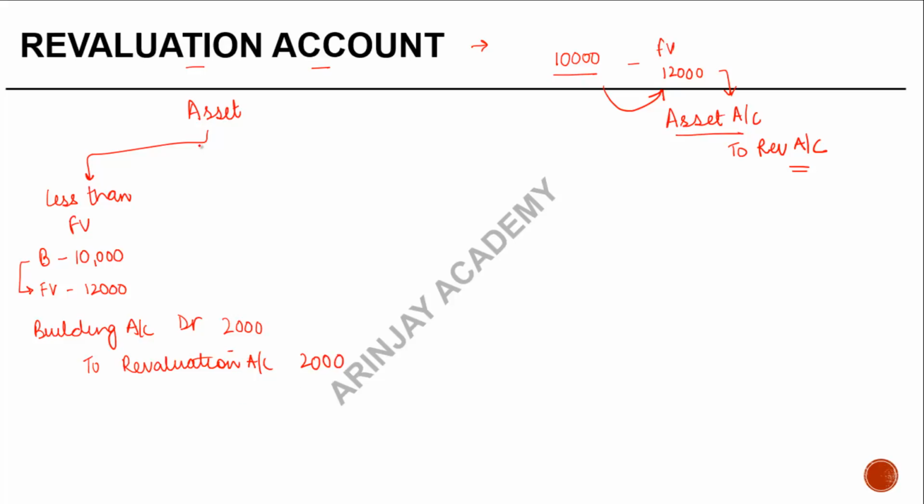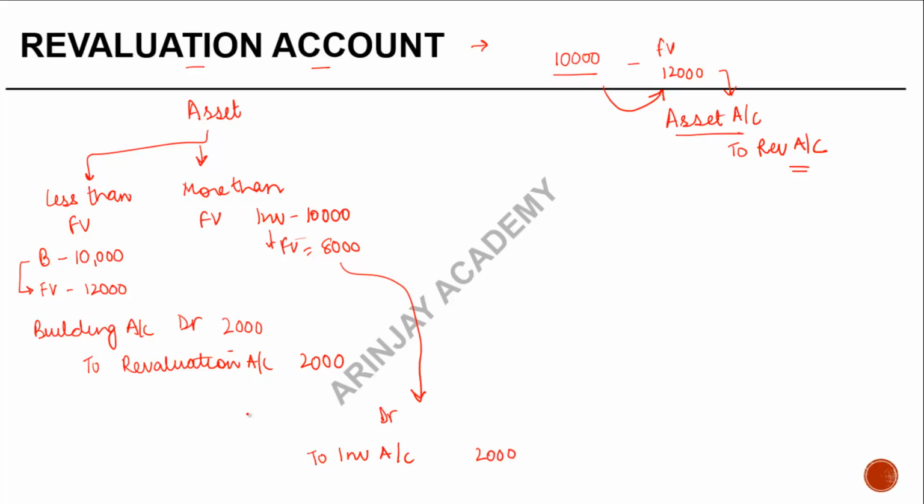right? Suppose the asset is at more than fair value. Investment in books is at 10,000, whereas the fair value is 8,000. I need to write down the value of investment by 2,000. What will I do? I will credit the investment, because investment is an asset. So when I credit, the value of the investment is going to go down in the books of accounts, and I will debit the revaluation account,